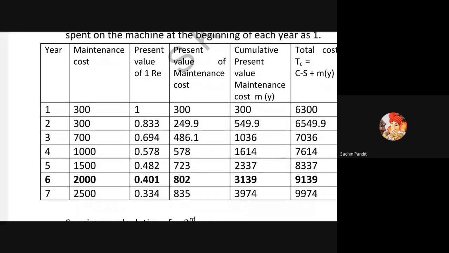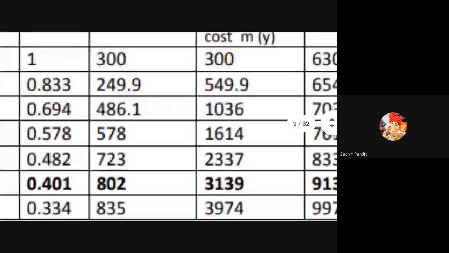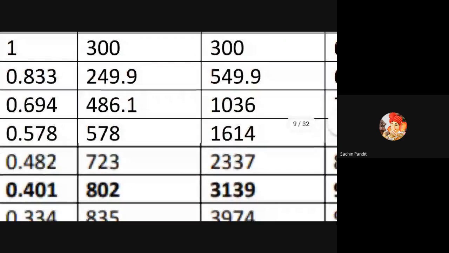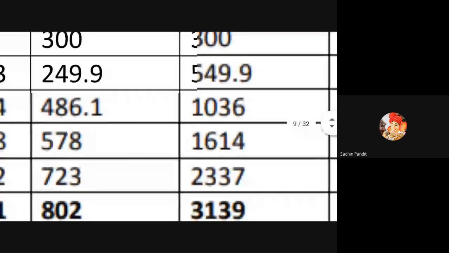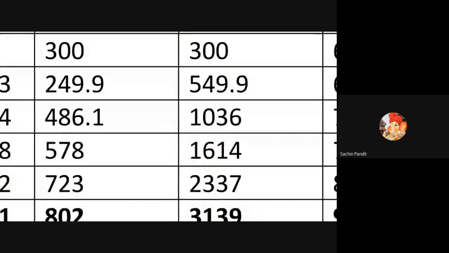The next column is the cumulative present value. Check all the cumulative values. I will give you time. Suppose we have 3,000 plus 249.9, that is 549.9. Then 486.1 plus 550, definitely 1036.